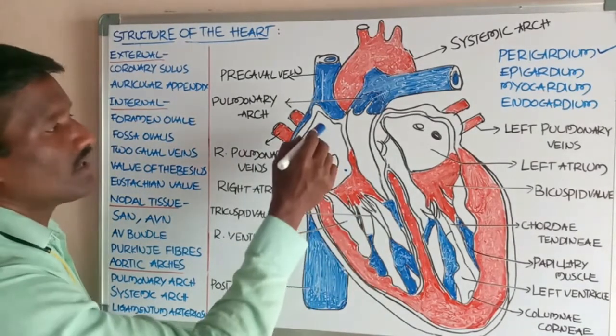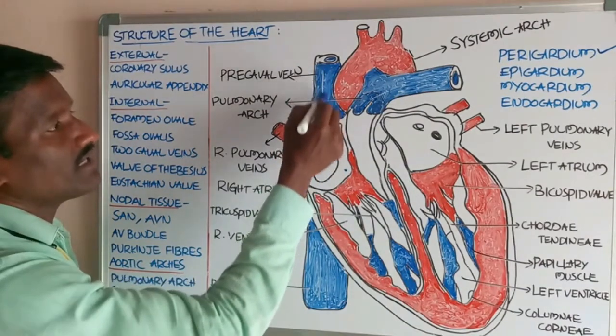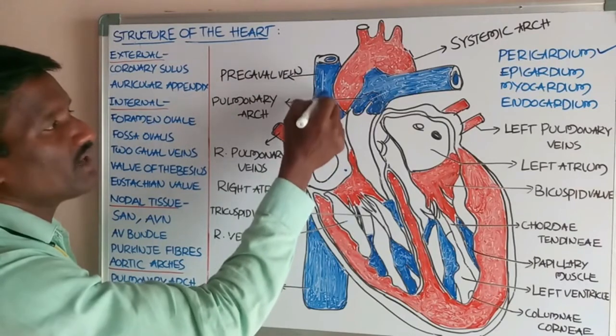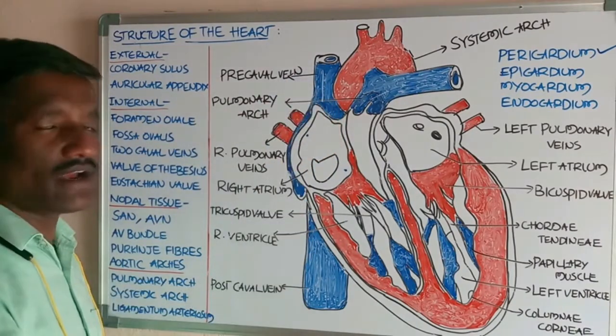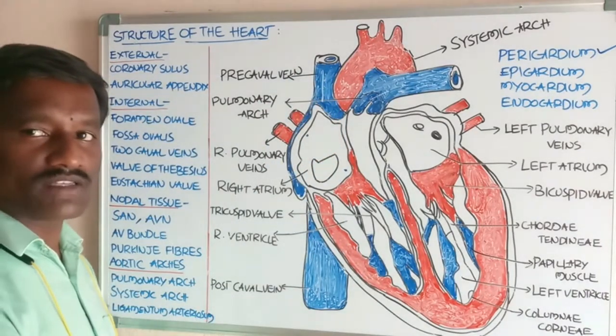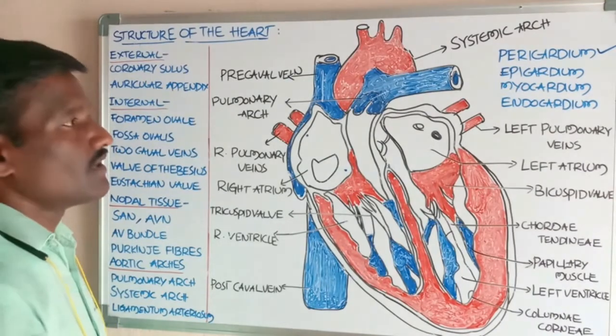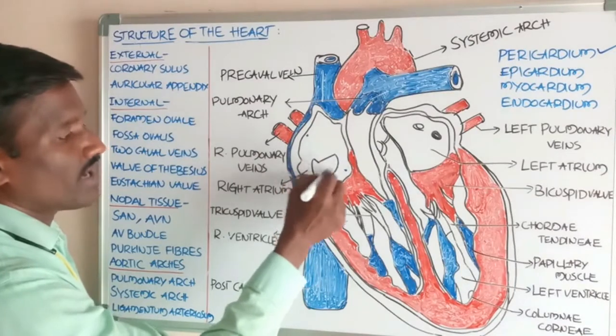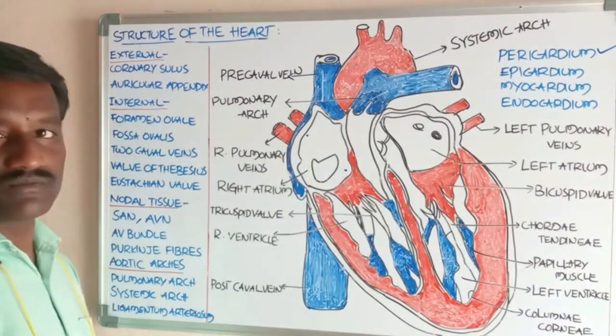The precaval vein is also called the superior vena cava. The superior vena cava receives blood from the head, neck, thoracic part and forelimbs, and finally pumps it into the right atrial chamber.